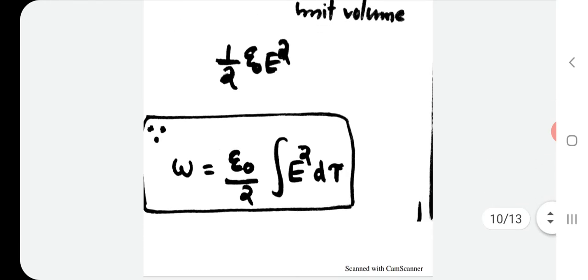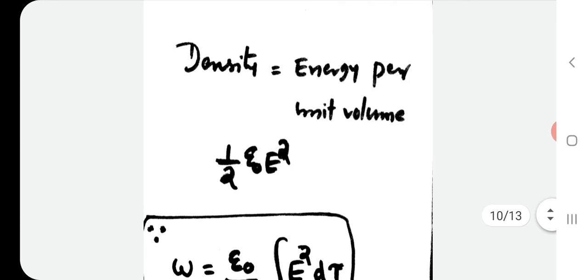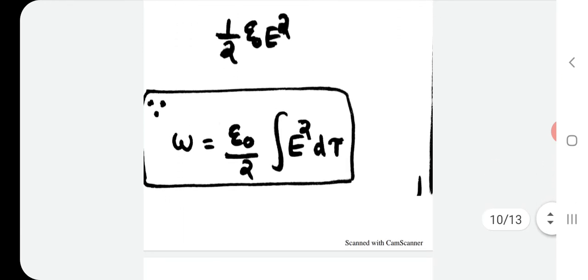So from this expression, W equal to epsilon 0 by 2 integral E square d tau, where d tau is the volume element and we are integrating over the volume, half epsilon 0 E square is the energy stored per unit volume. So the energy per unit volume is given by half epsilon 0 E square. So that is about the second comment.